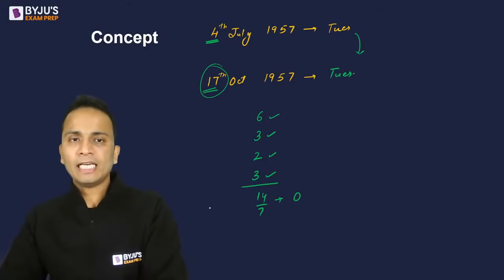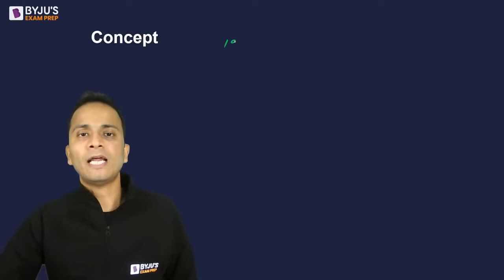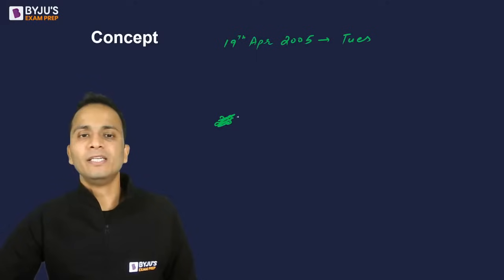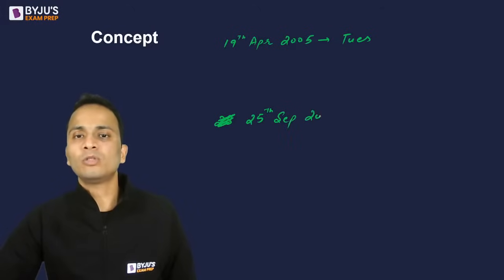All right, let's move ahead, I'll give one more question. So 19 April 2005 is a Tuesday. 25th September 2005 will be which day?